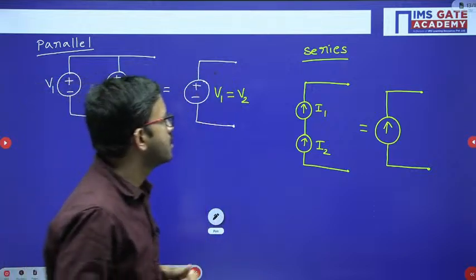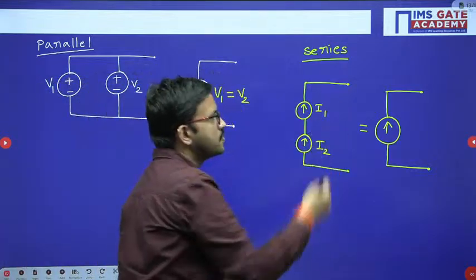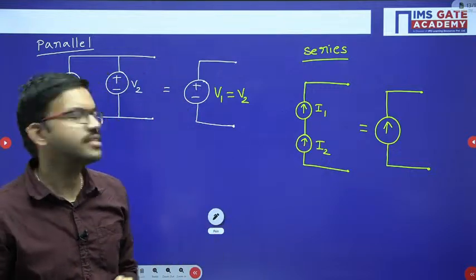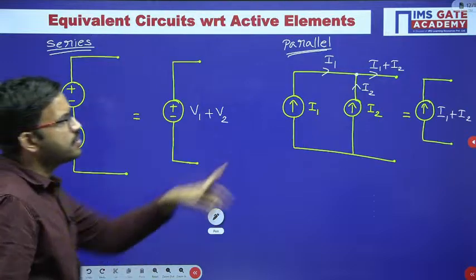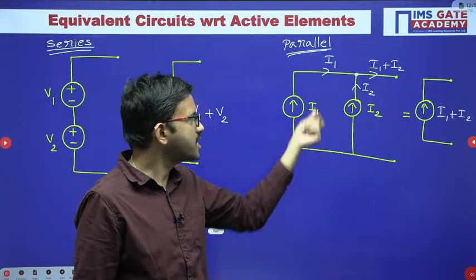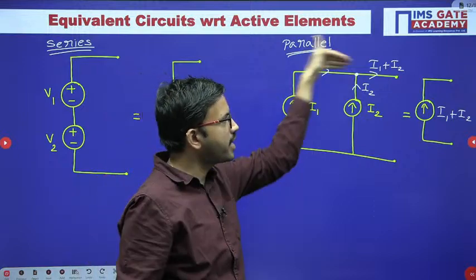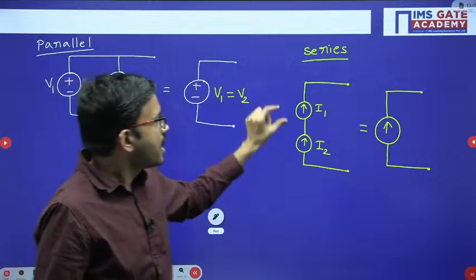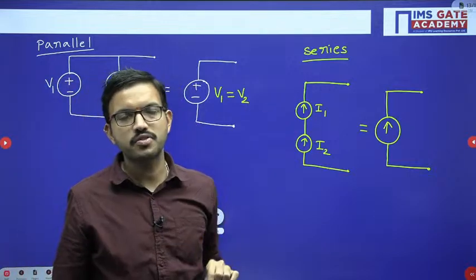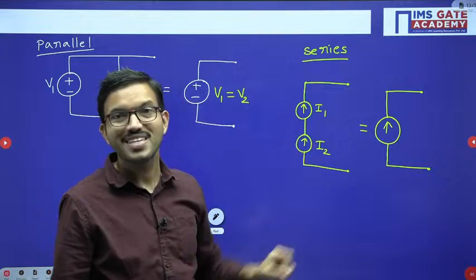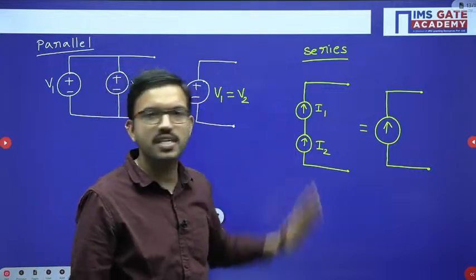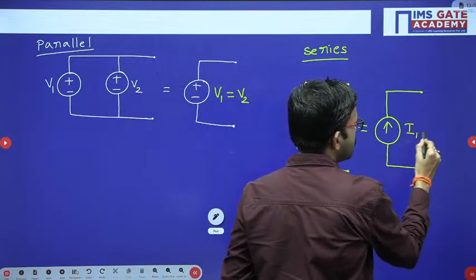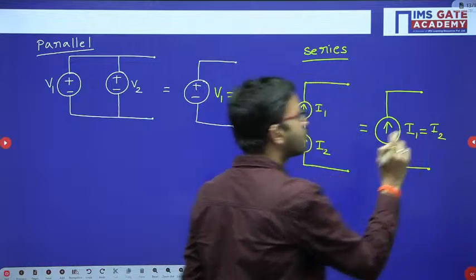Similarly here, sometimes a few people may say that the resultant current is I1 plus I2. That is wrong. The reason is, you get I1 plus I2 when the current sources are connected in parallel and the direction is same. But here I1, I2 are two current sources, and how are these two connected? In series. In series, current should be same. That means here also I1, I2 are not different current sources, both are the same.